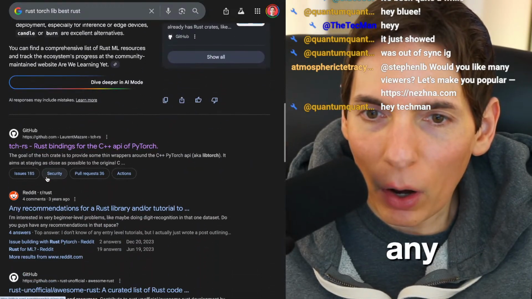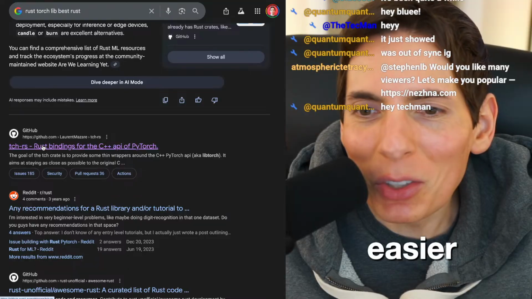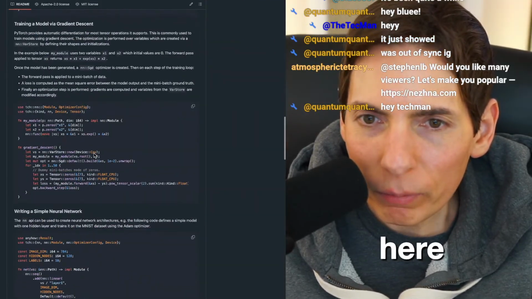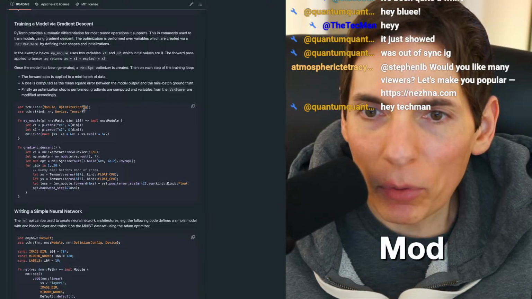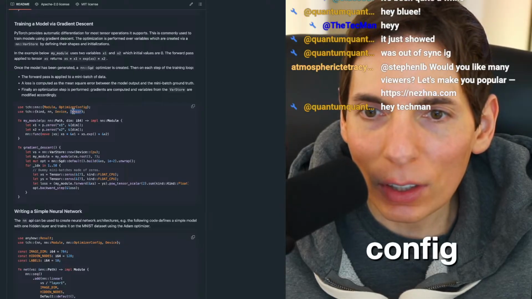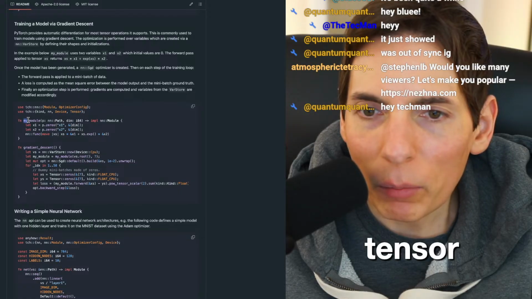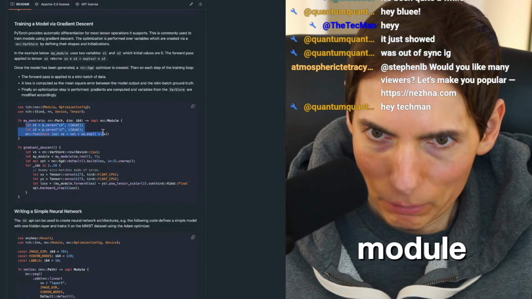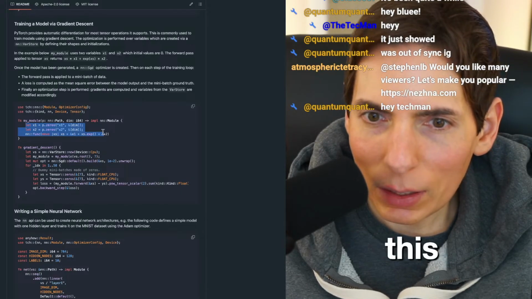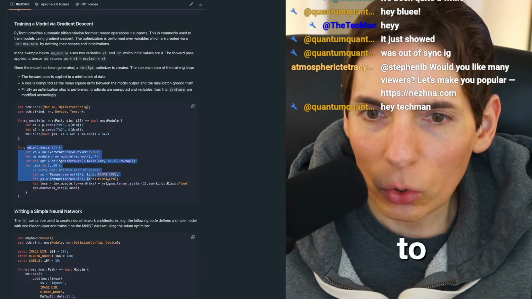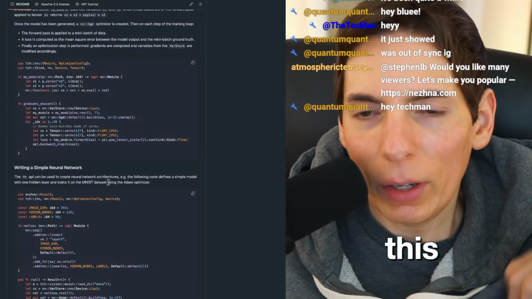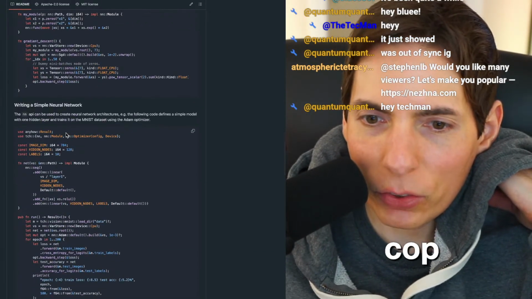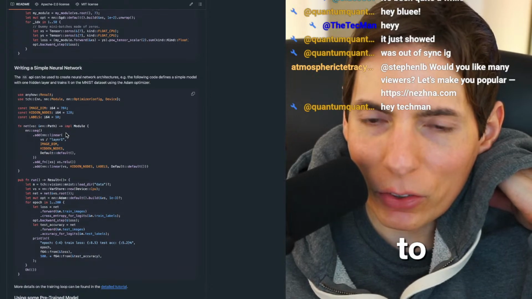Is there any other option though? Is there like an easier option? I want the easy options. All right, let's see here. Module, optimizer config, device, tensor. All right, my module. Okay, implement module. Okay, and this would be, so do we have to do it like this? Do we have to do our own? Maybe we could just copy and paste this here. Is that what we have to do? I'm actually kind of curious.